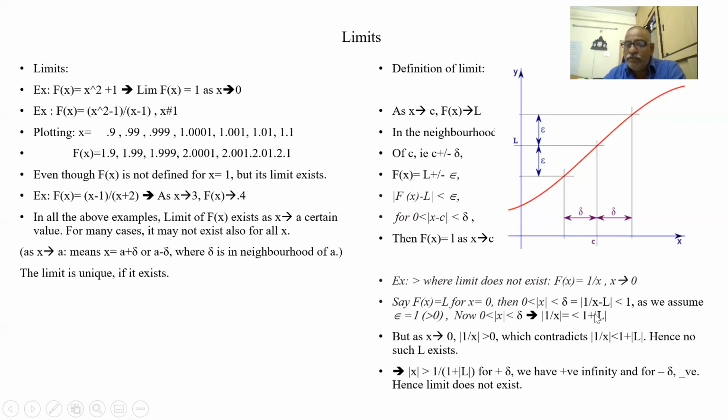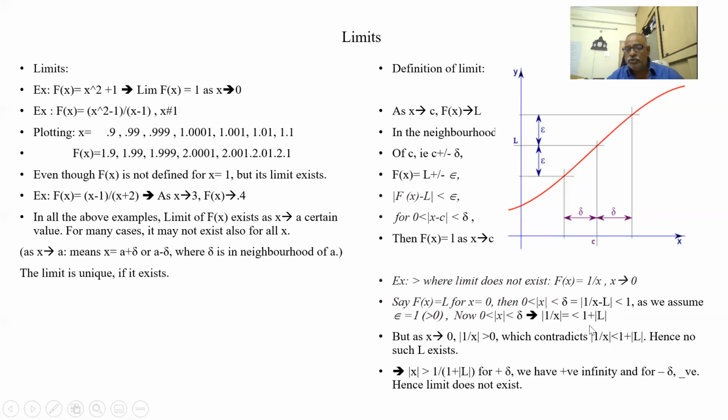So f of x minus f of c, because I'm assuming the limit L exists. C means in the neighborhood zone. What is this x value? f of x is 1 by x, and the value of y is this much. So 1 by x minus L is less than this E. E is, I'm assuming, 1.